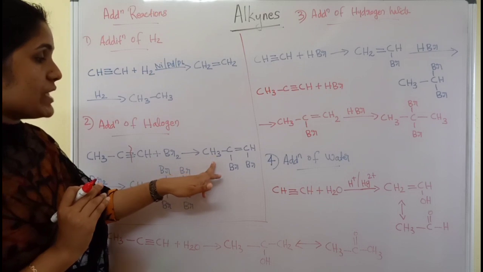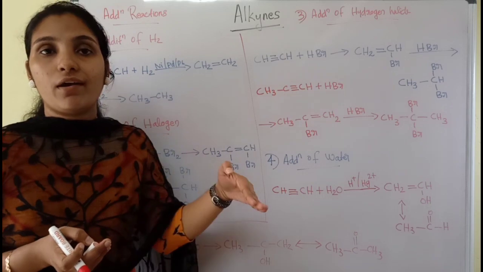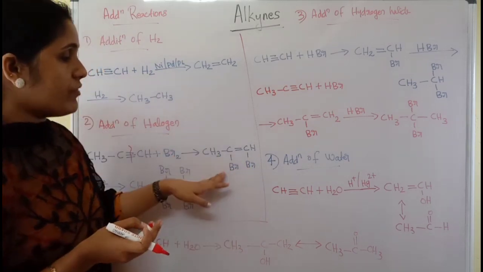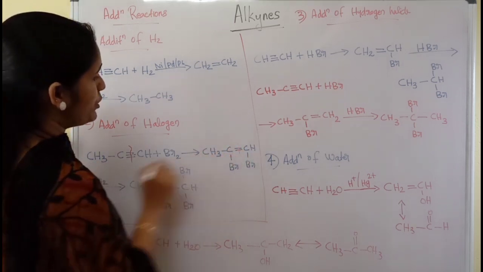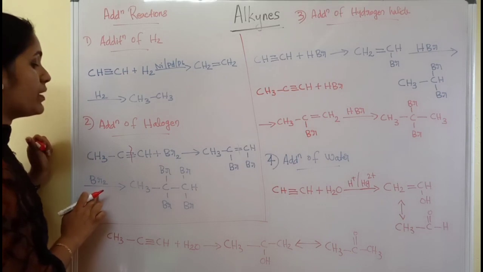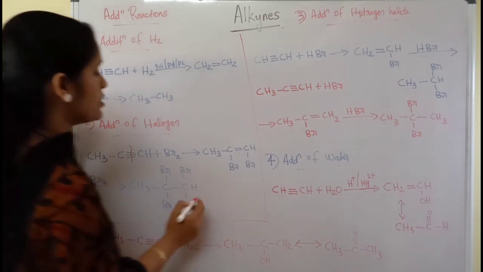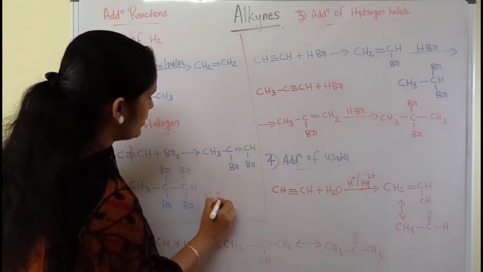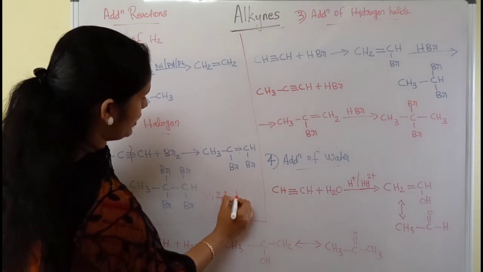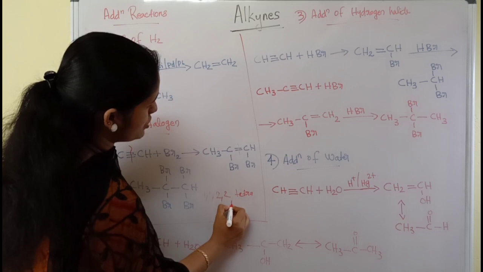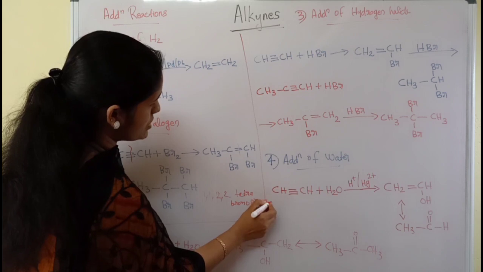Now again, because we need a saturated compound, it should continue up to the total breakage of the unsaturation. So again it is treated with one more bromine molecule, then this double bond will break down and the two bromine atoms are added equally to these two carbon atoms. How will we name this compound? This is 1,1,2,2-tetrabromopropane. That is the name of this compound.